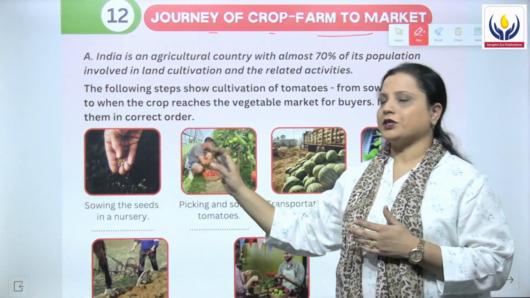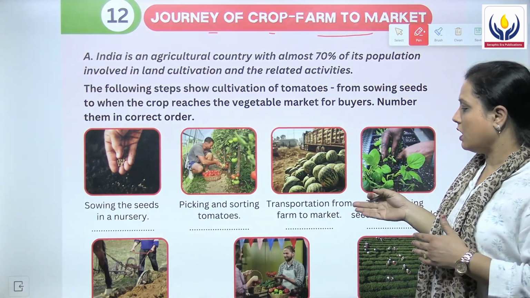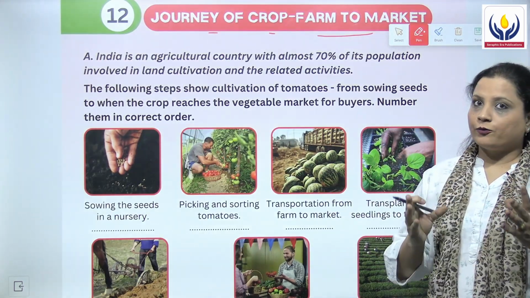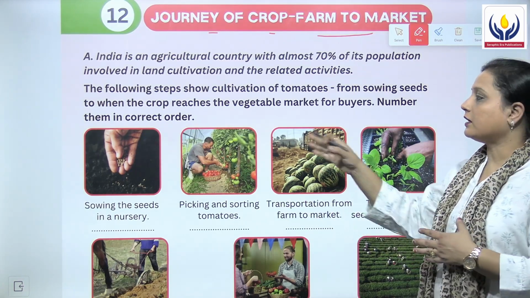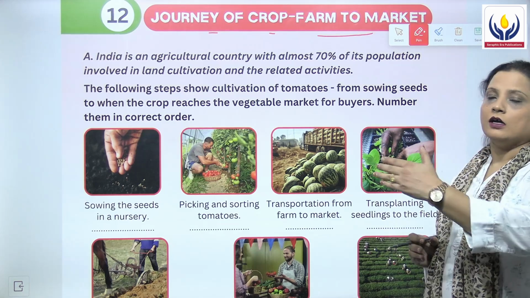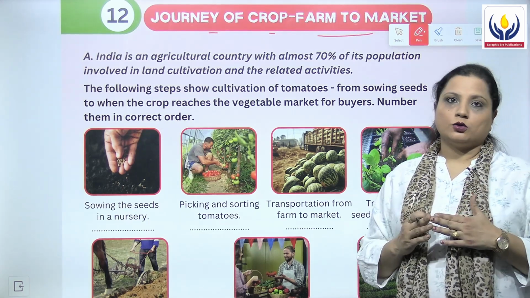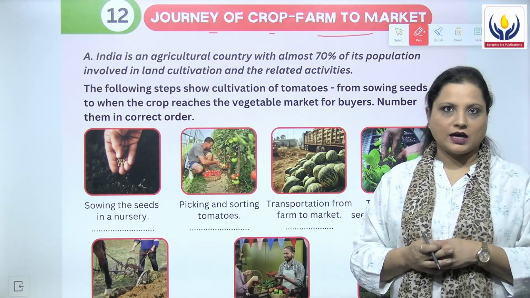They have given you certain pictures from sowing of the seeds till the selling of the fruit or the vegetable to the market. What all the processes it undergoes, what are the steps it follows in order to get to the market, we are going to study in this chapter. So let's begin with the chapter.